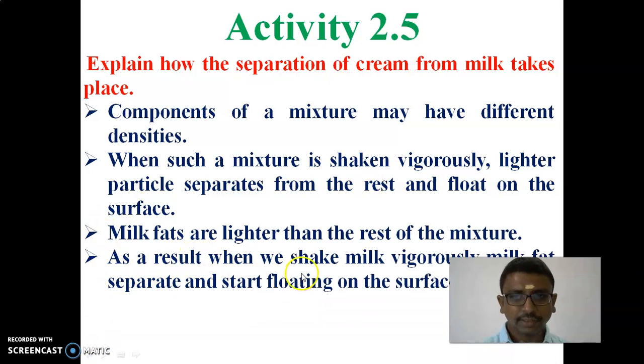As a result, when we shake milk vigorously, the milk fat separates and starts floating on the surface.